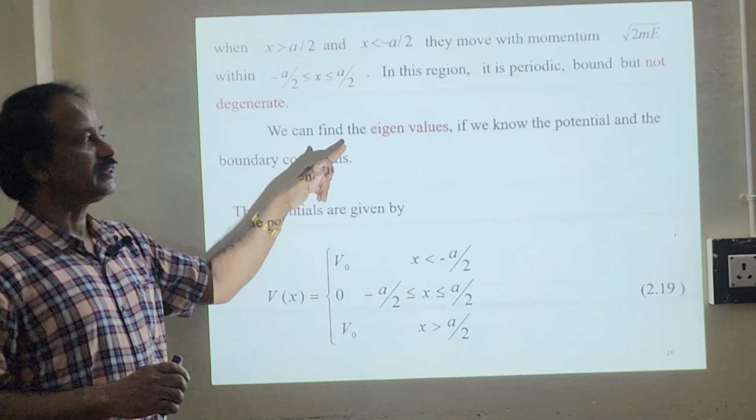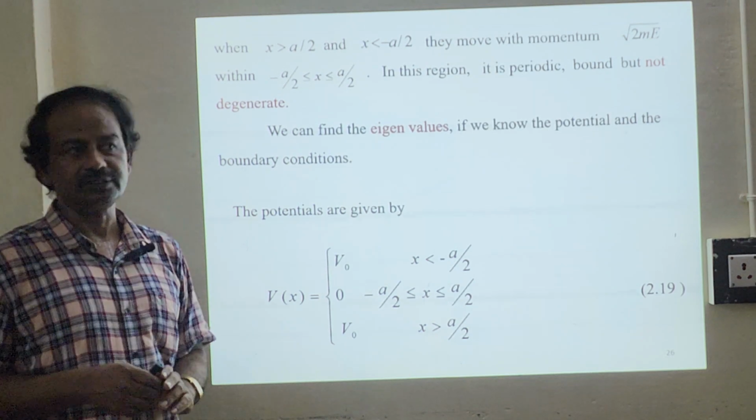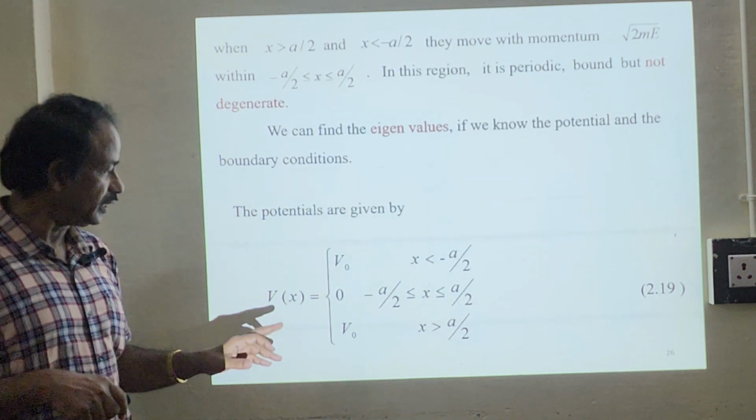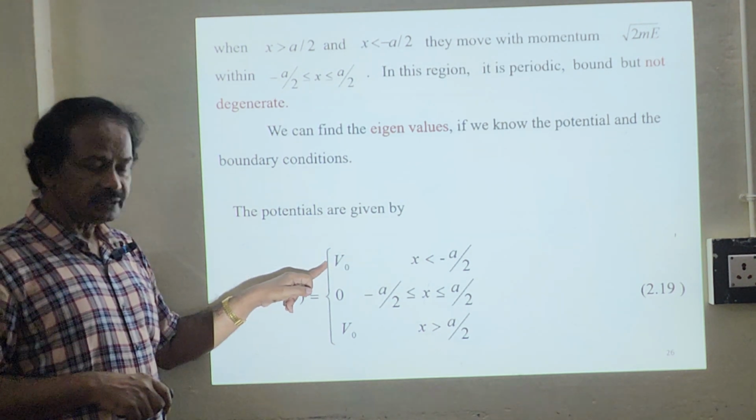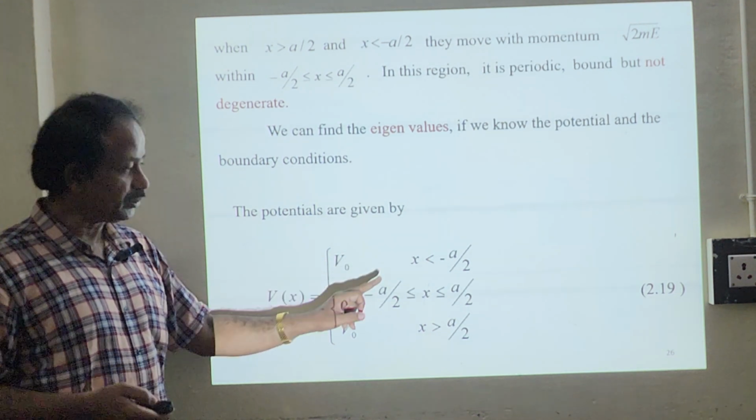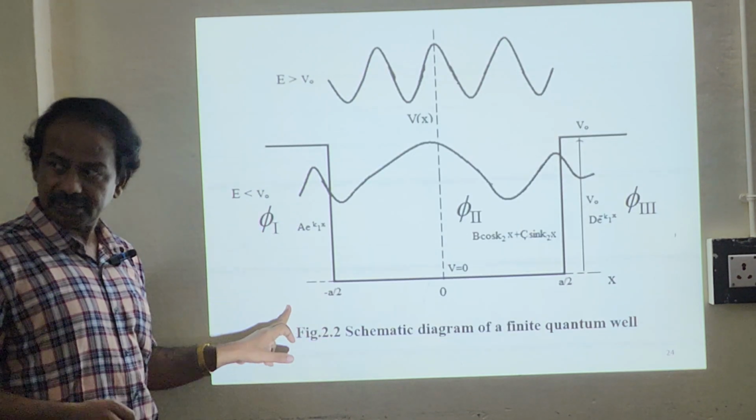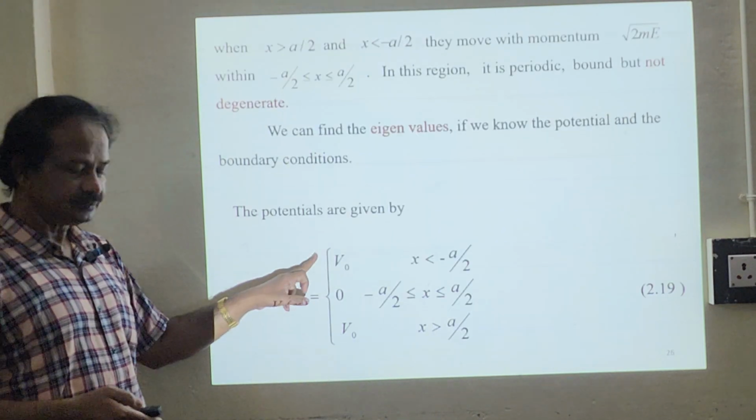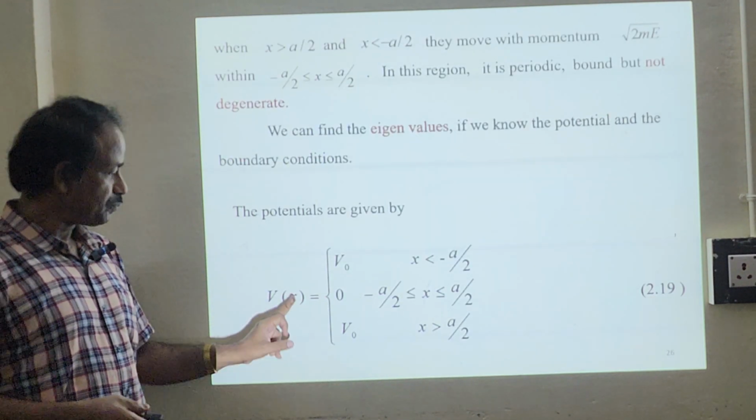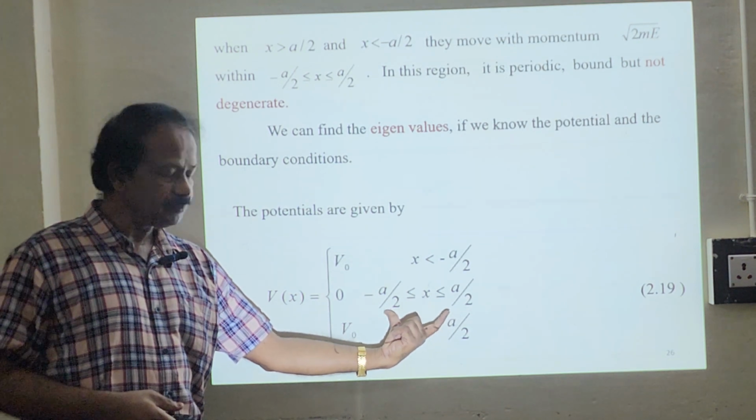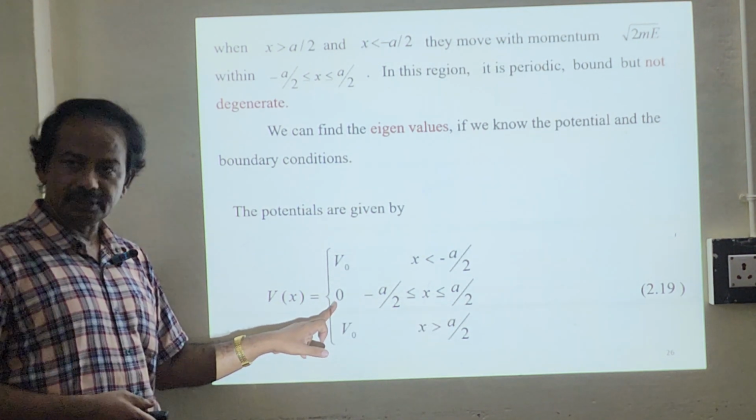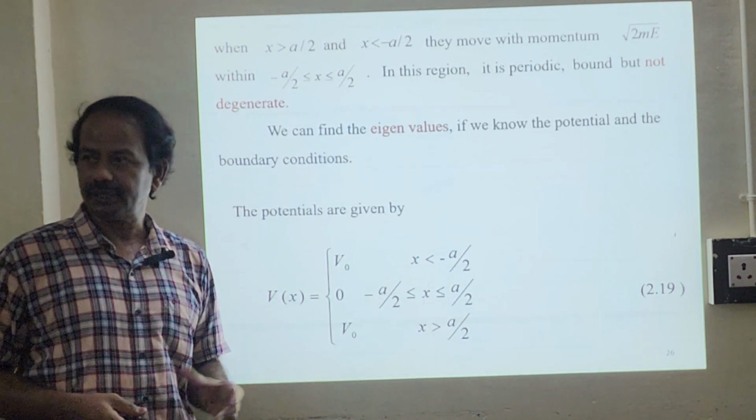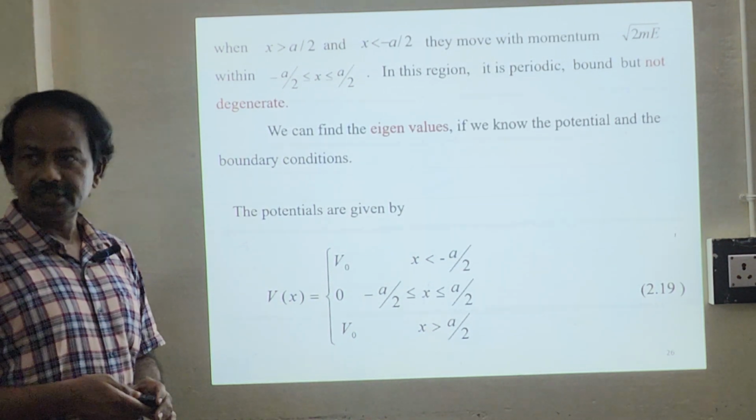So we can find the eigenvalues if we know the potential and the boundary conditions. So we are going to use the boundary conditions now. Before that, V of X equals V naught when X is less than minus A by 2 according to the picture. Here it is V naught, there it is V naught. Here V naught equals 0. See, this is the condition: when X lies between minus A by 2 and plus A by 2, V is equal to 0. When X is less than minus A by 2 or X is greater than A by 2, it will be V naught. So this is the description of the potential.